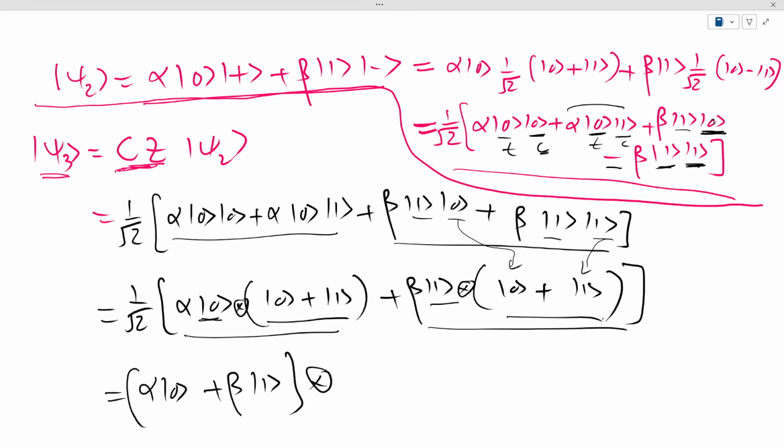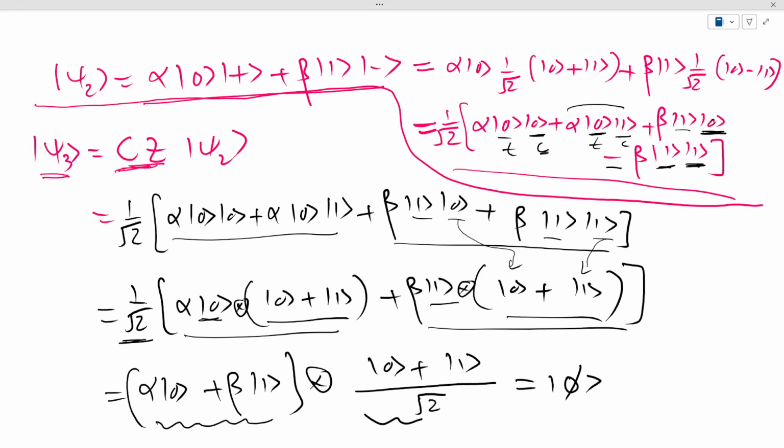So this and this are common, so let me put it here, and then this square root 2, let's put it over here. Now this is nothing but our phi state that we had initially, and this is nothing but the plus state. So it means that the algorithm that I had presented on the last page has transferred the phi state to the left qubit, and the right qubit has gone to the plus state.